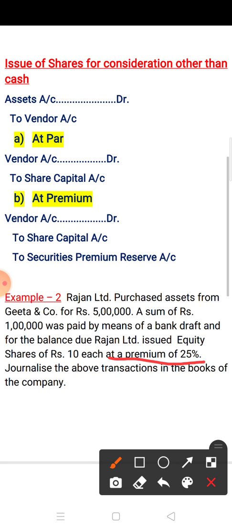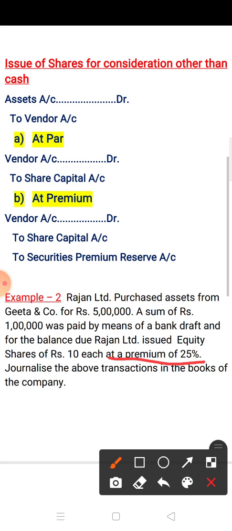So the first journal entry is asset account debit to vendor of rupees 5 lakh. Now 1 lakh was paid by means of bank draft. It means 1 lakh you have paid through bank. So payment also you have to show. So vendor account debit to bank account of rupees 1 lakh.